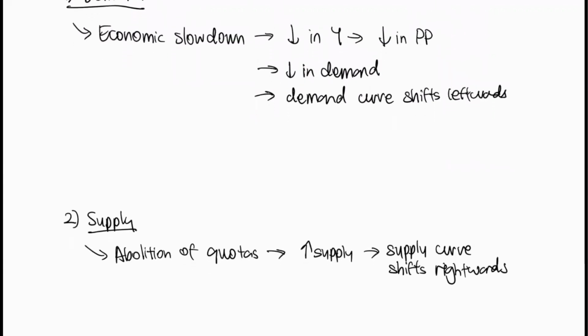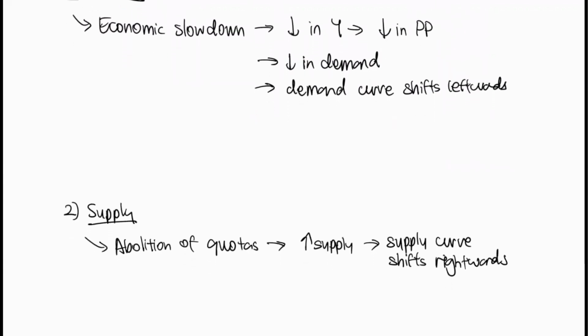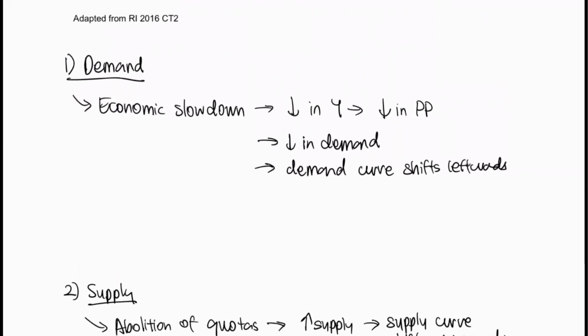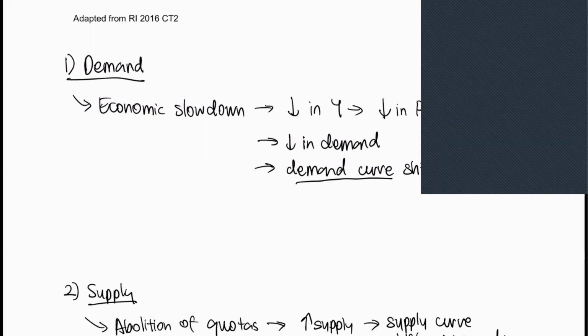Now these are the demand factors and the supply factors, but that is not all, of course. We have not yet answered the essence of the question, which is to address the likely impact on milk farmers' revenue. Let's go back to the first paragraph. For the economic slowdown, we have understood that the demand curve has shifted leftwards. For this kind of factor, it's always important to bring in some elasticity concept to show that you have understood the demands of the question.